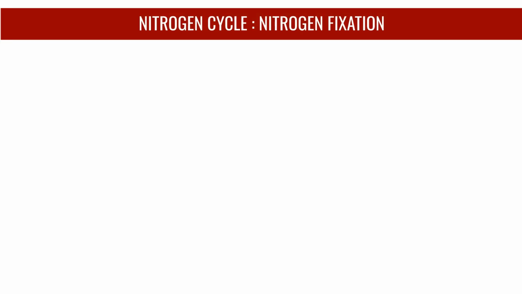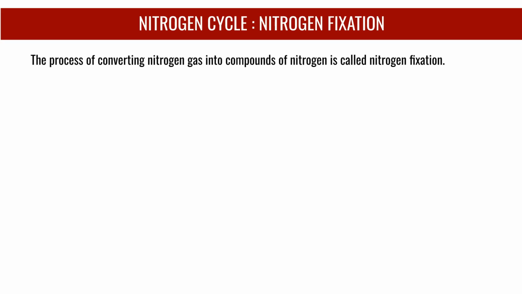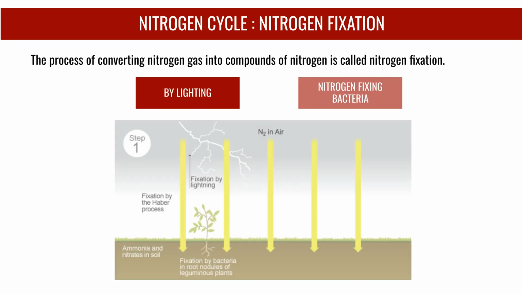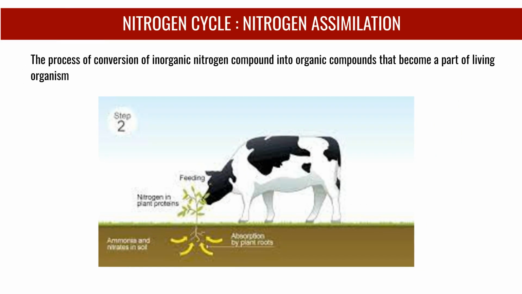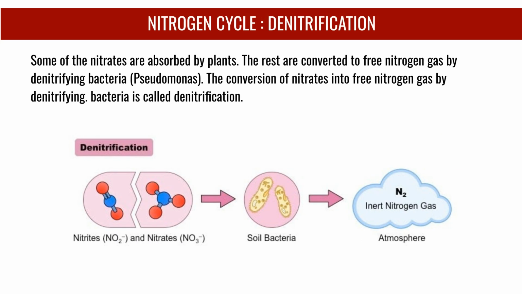Nitrogen fixation is the conversion of nitrogen gas into nitrogen compounds. This can occur naturally through lightning or by nitrogen-fixing bacteria. Nitrification is the process where nitrifying bacteria in the soil convert ammonia into nitrates. These nitrates are then absorbed by plants. Nitrogen assimilation is the conversion of inorganic nitrogen compounds into organic compounds, making them a part of a living organism.